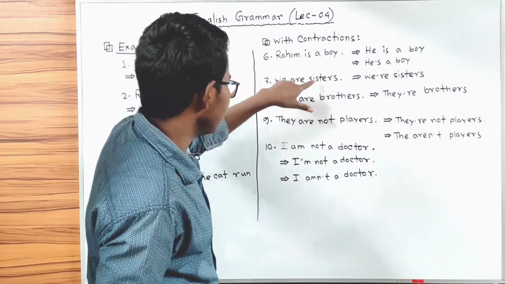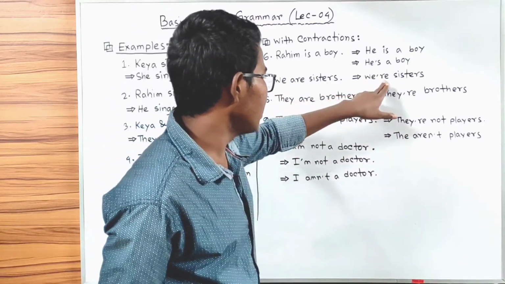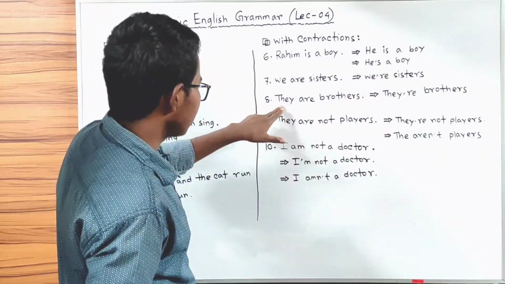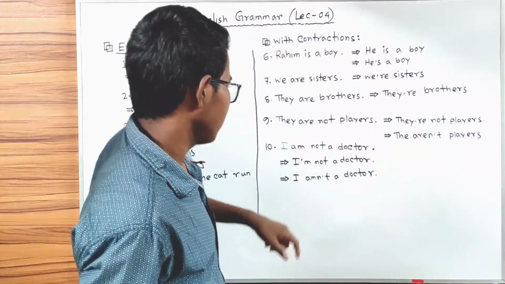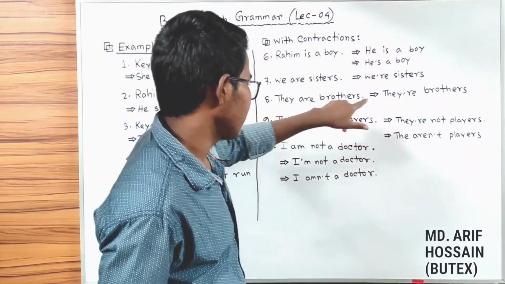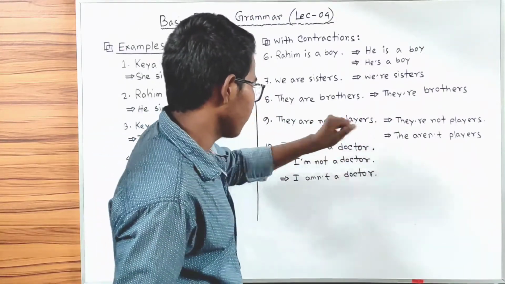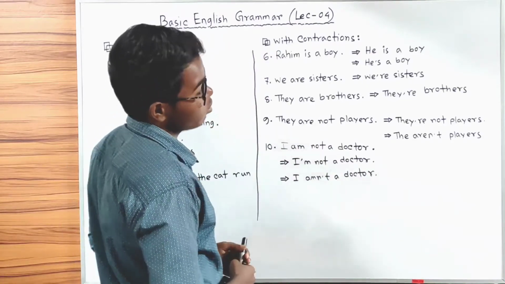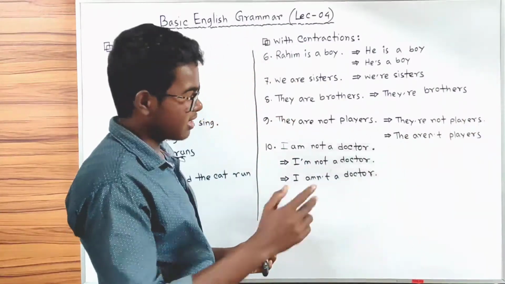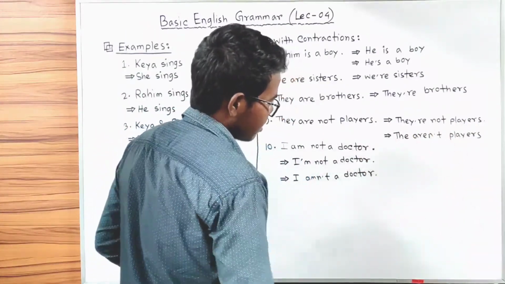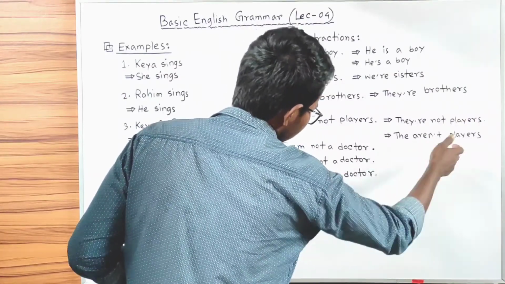Next one is we are sisters. We can use contractions and say we're sisters. Next one is they are brothers. We can say they're brothers. It is the contraction of they are. They are not players. We can use contraction here and say they're not players, or we can say they aren't players. It's also correct. Aren't means are not.